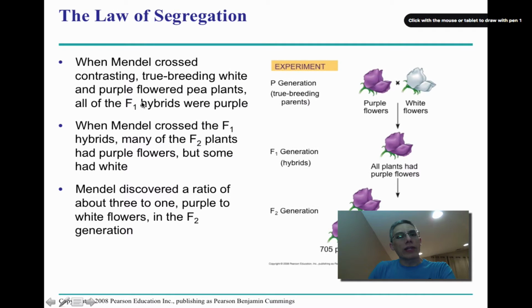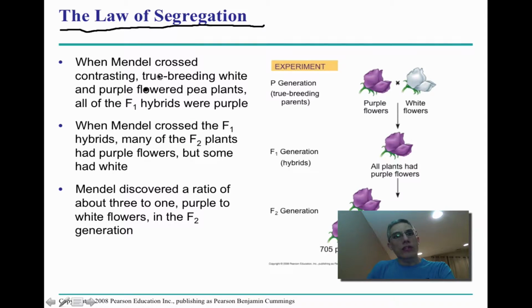So one thing that Mendel discovered through his many experiments with garden peas was something called the law of segregation. Now, if you just look at this statement, the word segregation, or segregate, basically means to separate.